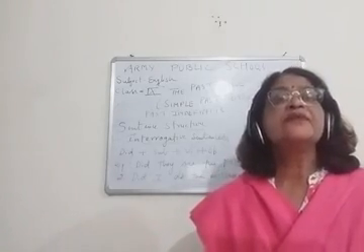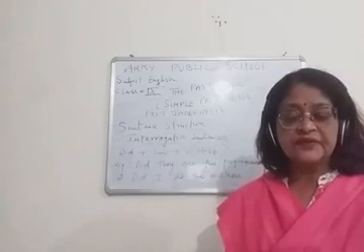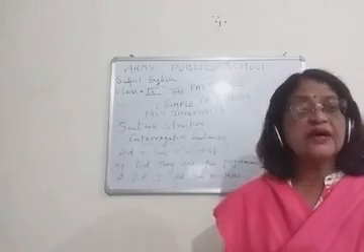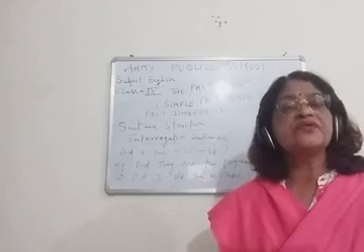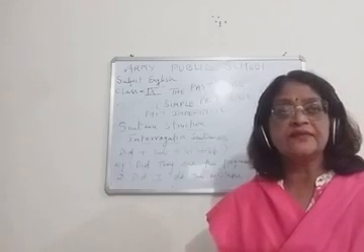And now children, interrogative negative. Okay, now we are going to do the sentence structure of interrogative negative.